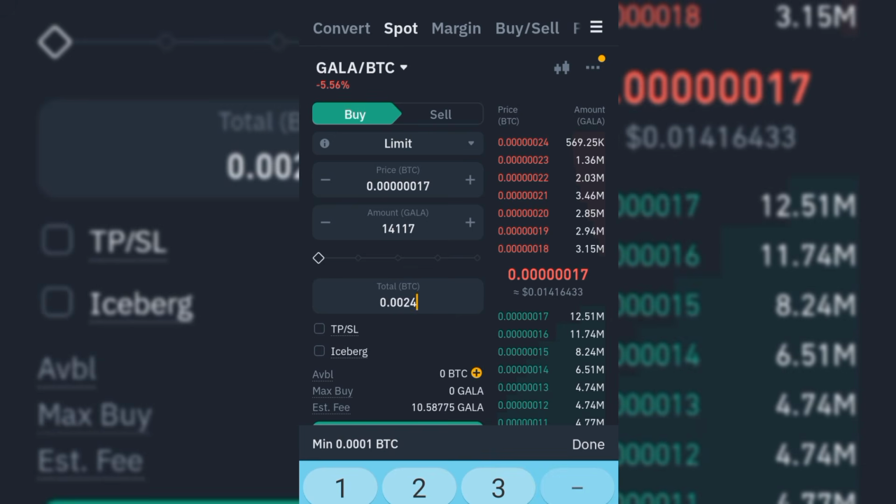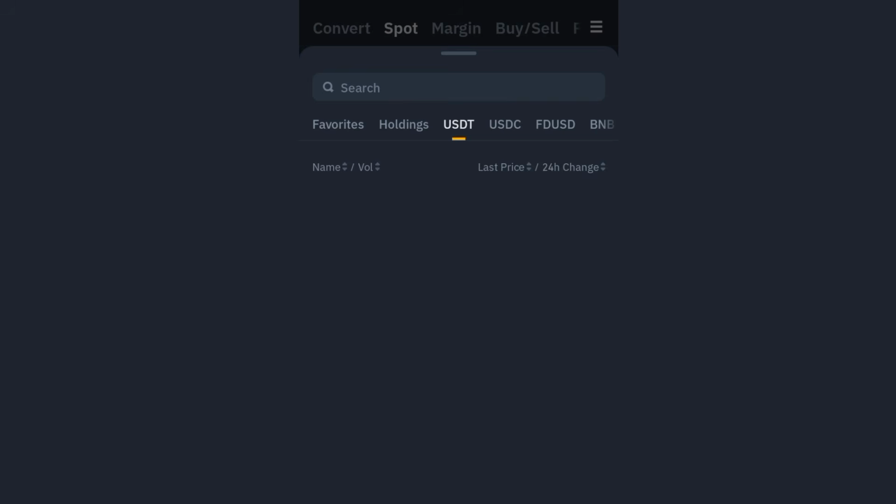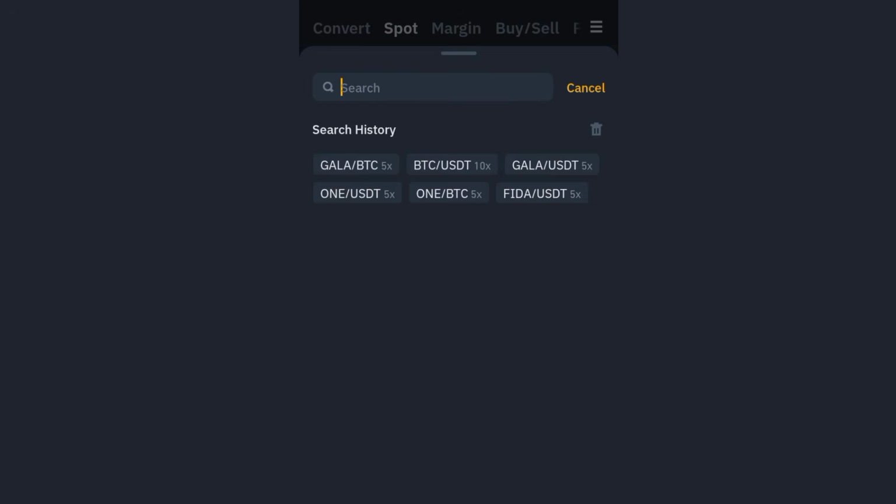Okay, so now we are going back. Now we have gotten the figure for the Gala. We copy it and come back to this particular place, and we search Gala USDT, right?